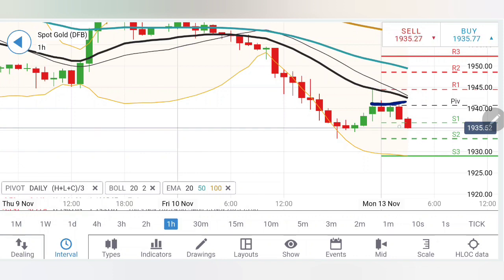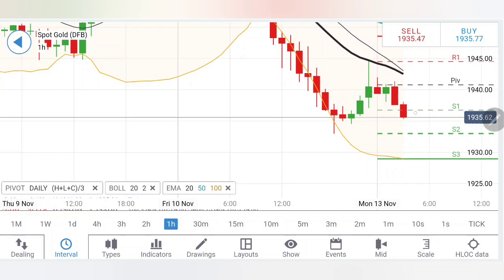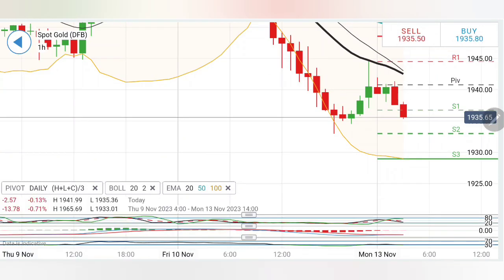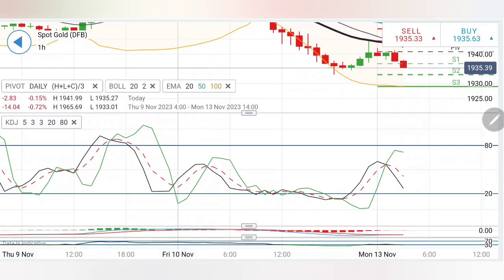And if you see gold staying above 1942, we can say a little rise can be expected towards 1948 levels, which is a greater resistance for now, and beyond 1948, 1954 levels. So first is 1947, 48, and then 1950, 54 levels, which is going to be the next milestone for gold for the day. On the downside, I will wait for it to break past the preceding lows close to 1933 levels, and below 1933 is where slight bearishness can be seen towards 1929 and 1925 levels.